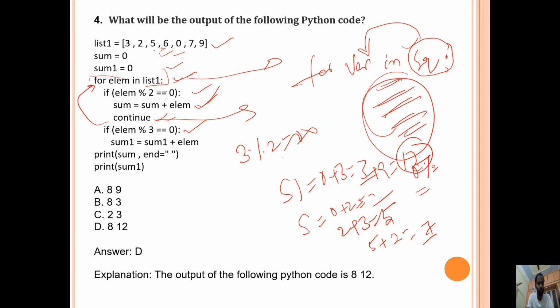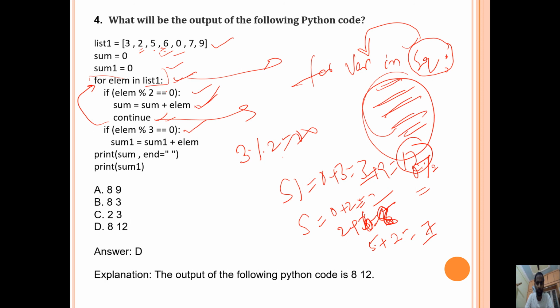So sum is, I think, 2 plus 6. Previous is 2. First 2 modulus 2 equals 0. Here the element is 6, 2 plus 6 is 8, sorry.